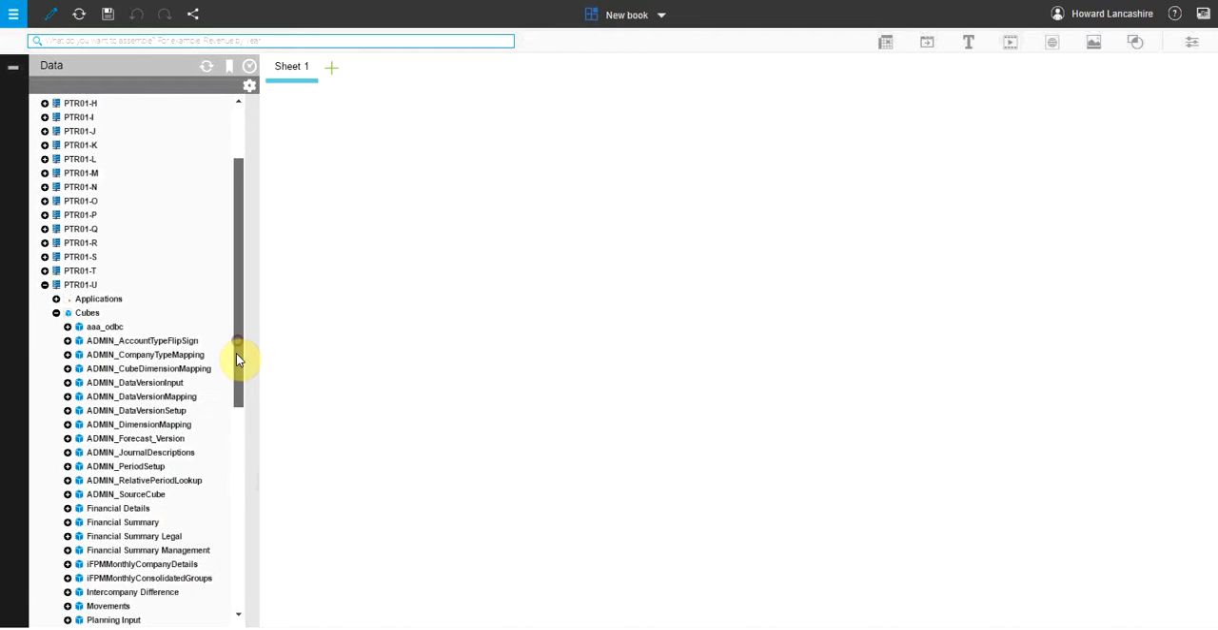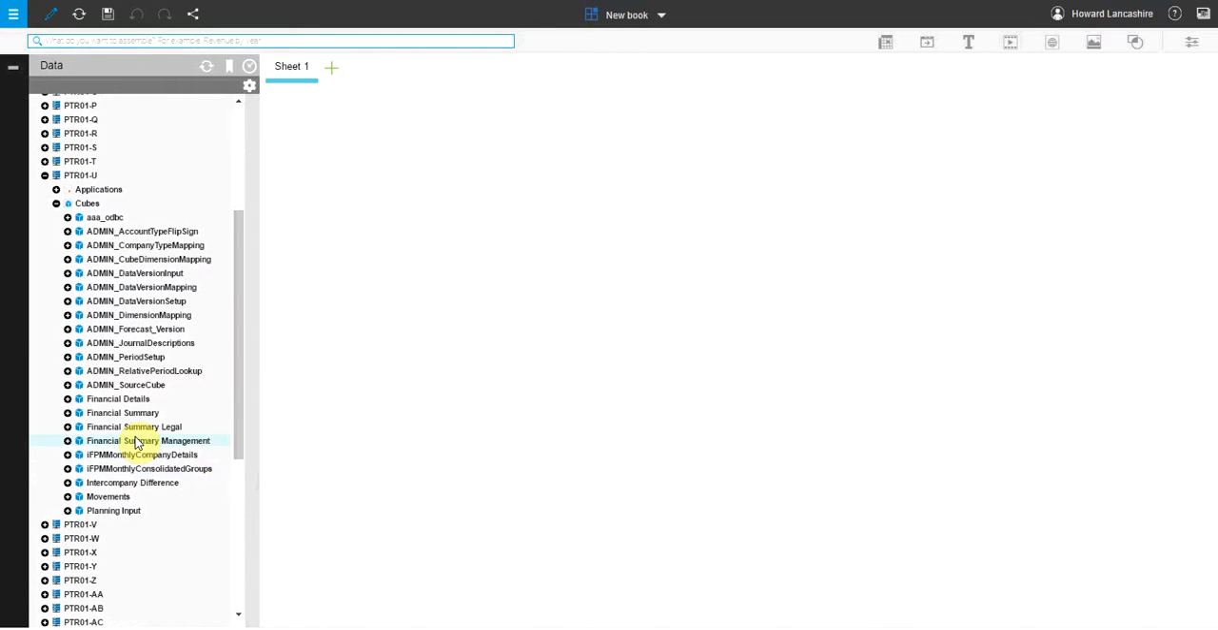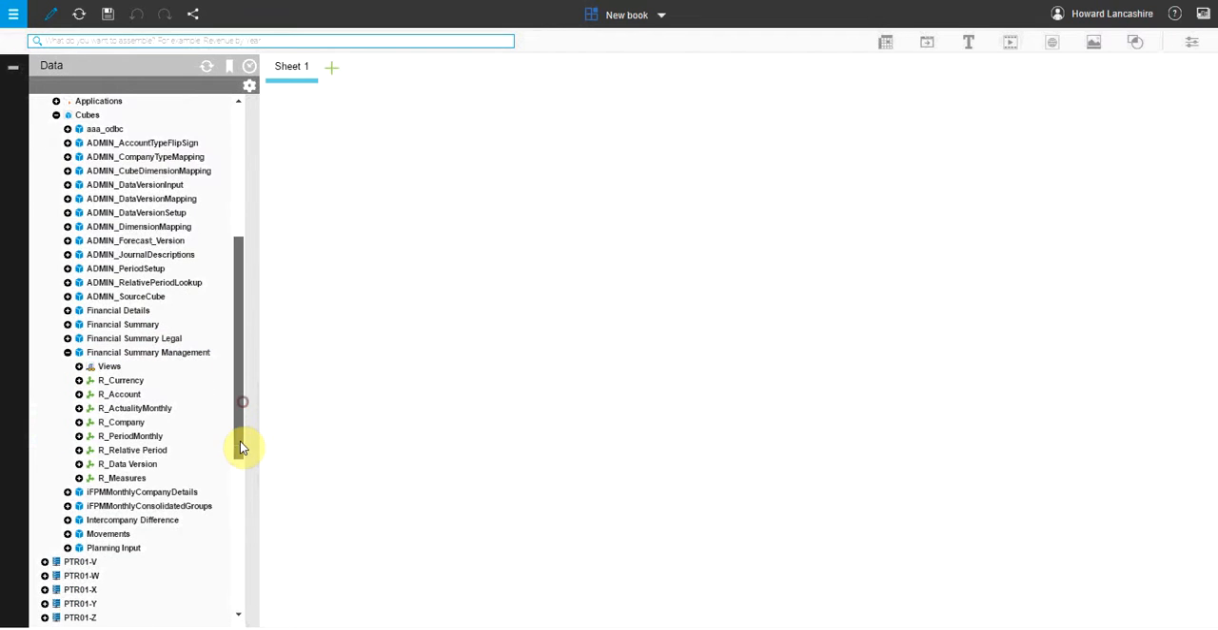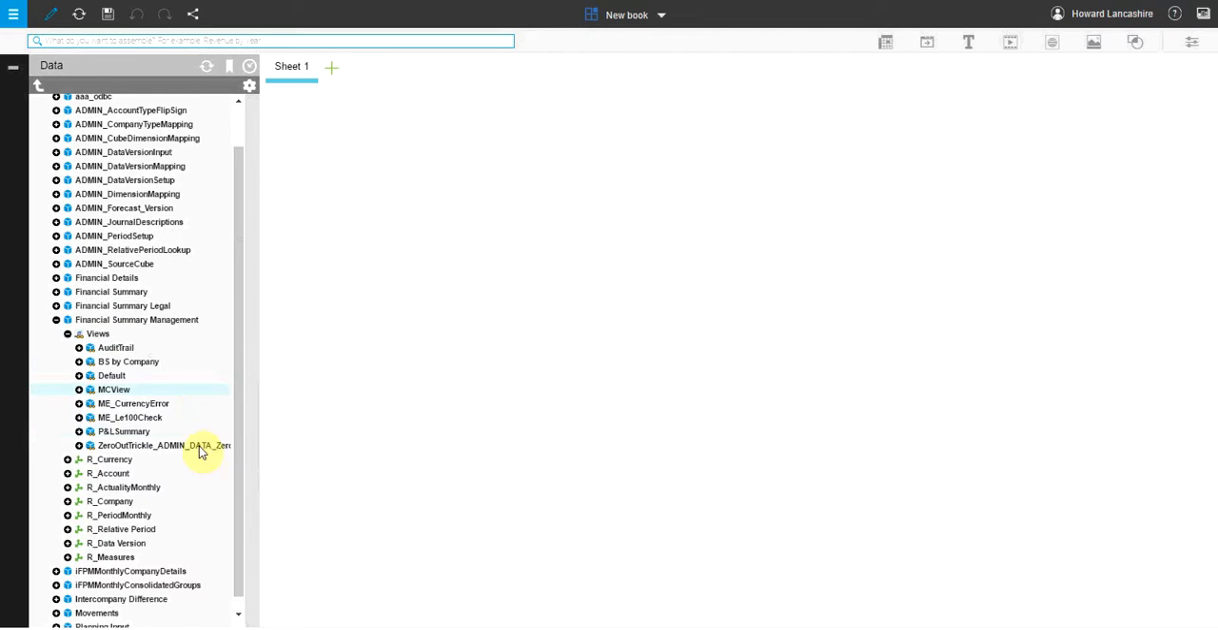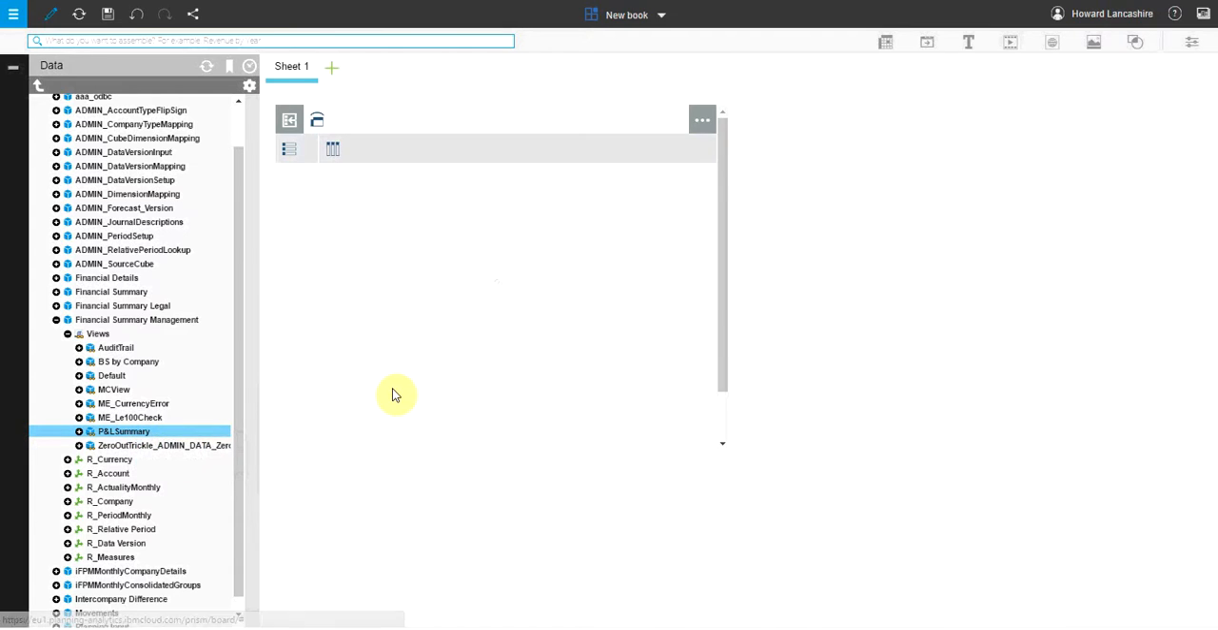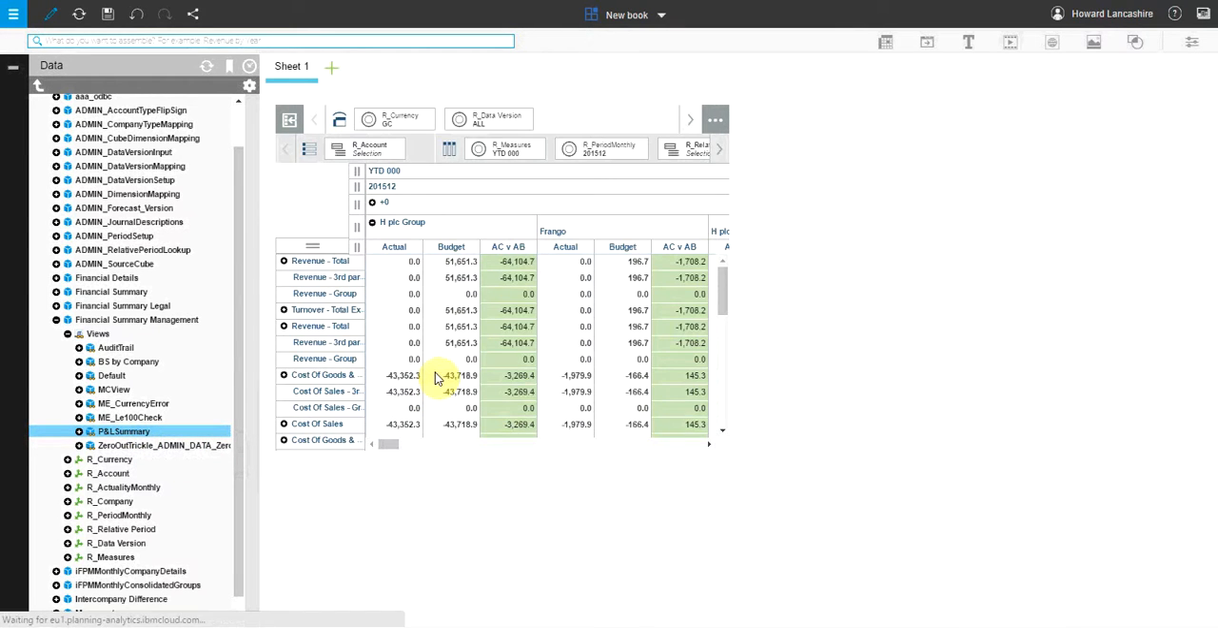been built. So for this demo, I'm going to look at the Financial Summary Management cube, and in here we have got a view that's already been created. So I'll use this P&L summary view. All I would do is right click and say add that as a view.